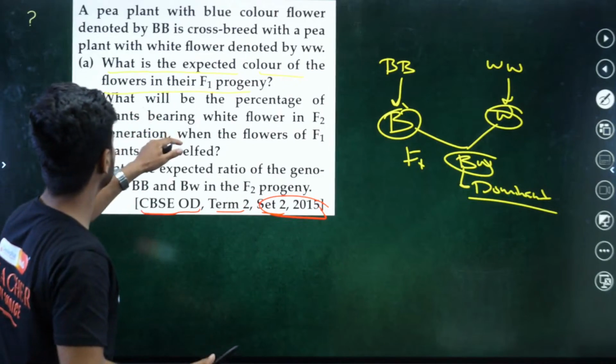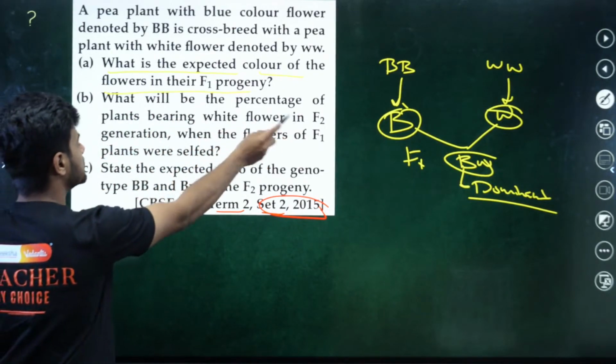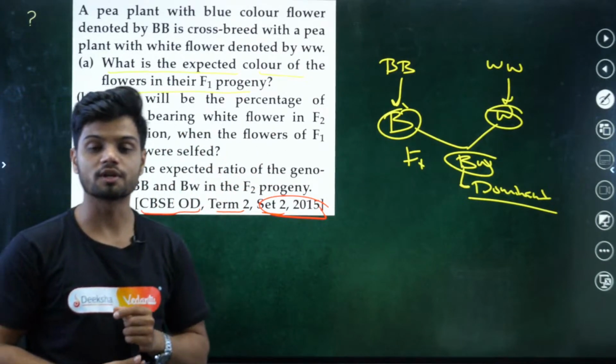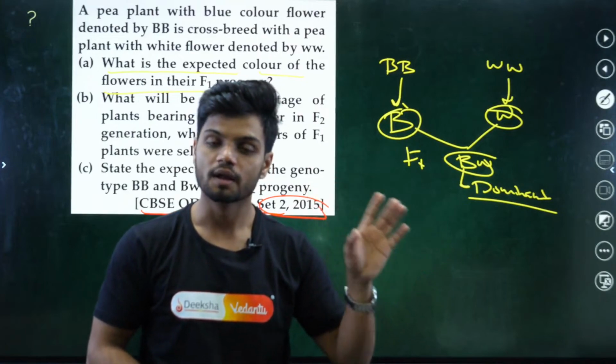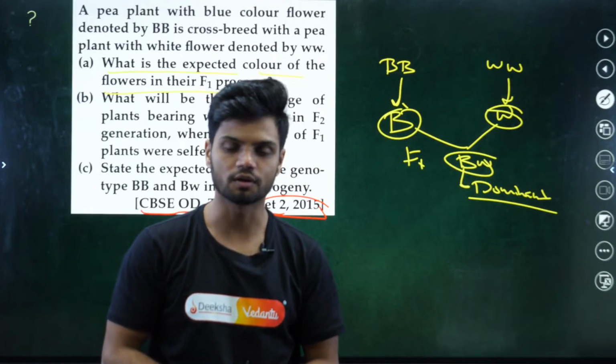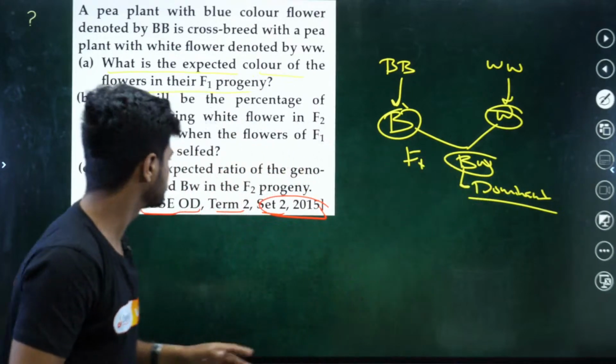Now what will be the percentage of plants bearing white flowers in the F2 generation when the flower is crossed again? Now this question is similar to the question which we did before. In the F2 generation, white flowers will always be 25%. Okay, and because it is recessive in nature, the dominant will be 75%.